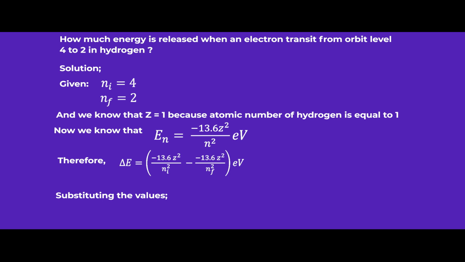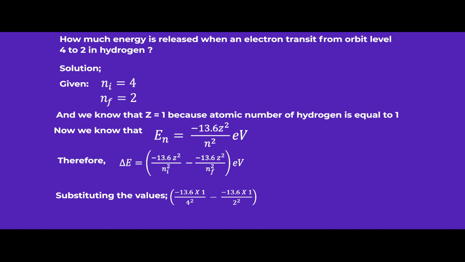We have negative 13.6 times Z square, which is 1 square, and Ni square is 4 square, because the initial position of the electron is at 4, whole minus negative 13.6 times again Z square, 1 square is 1, and Nf is the final position or energy level of hydrogen, which is 2 square, whole bracket close, times.